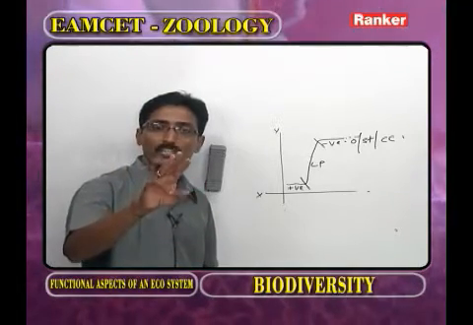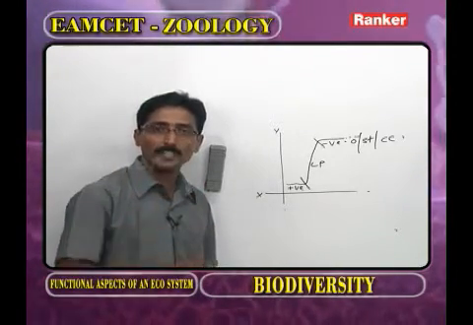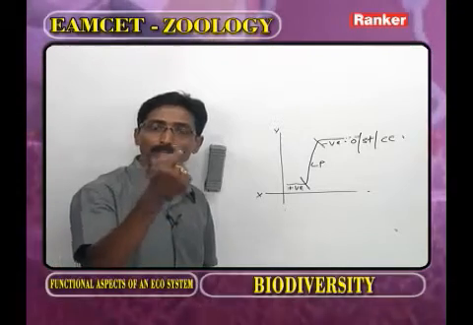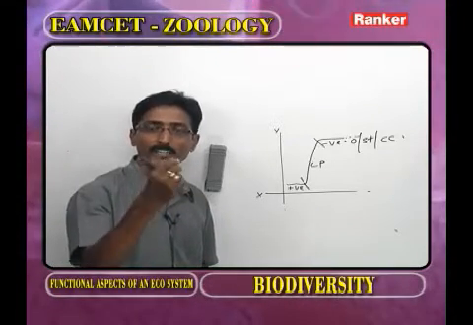In any population, three age groups are present. One we call pre-reproductive. Second one we call reproductive.